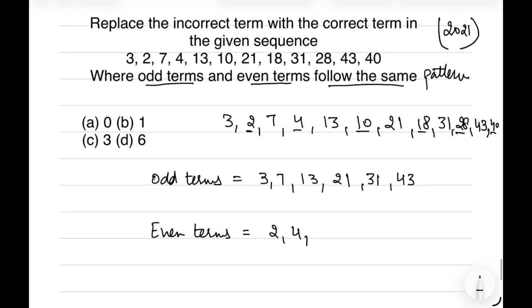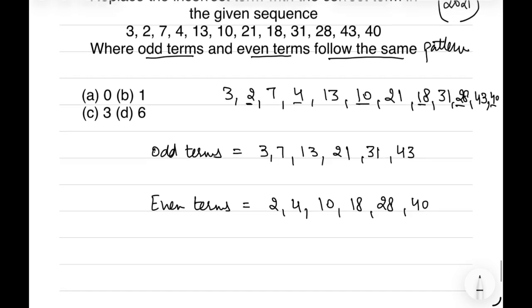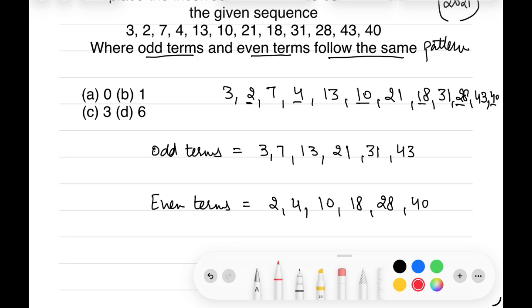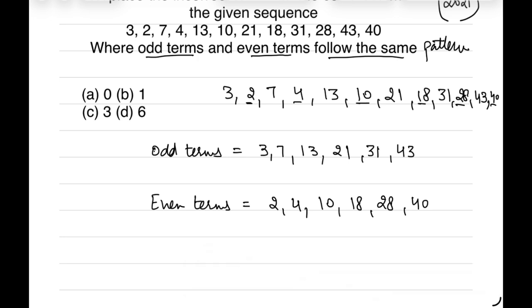The even term series is 2, 4, 10, 18, 28 and 14. By separating the odd and the even series, we can find some pattern. In the odd series, we first have to calculate the pattern. There is an addition of 4, that is 3 plus 4, 7.